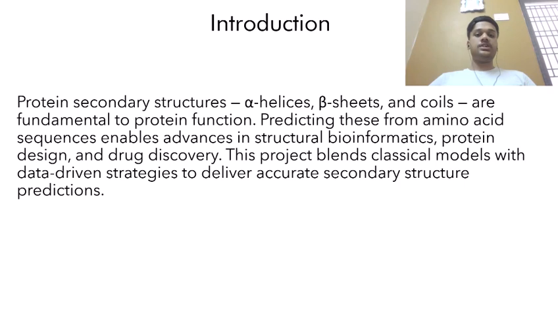Introduction. Proteins have structures like alpha helices, beta sheets, and coils, which are known as secondary structures. They are critical for protein function. By predicting them directly from amino acids, we can make big strides in drug discovery, protein design, and bioinformatics. In this project, I have combined biological models with modern data-driven techniques to improve prediction accuracy.